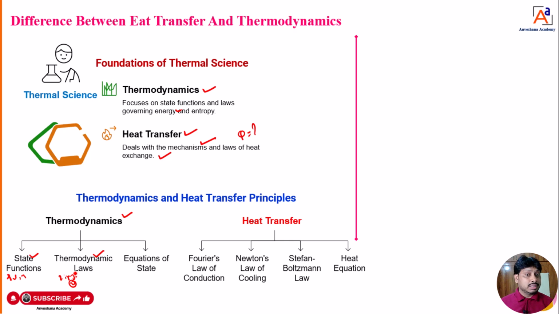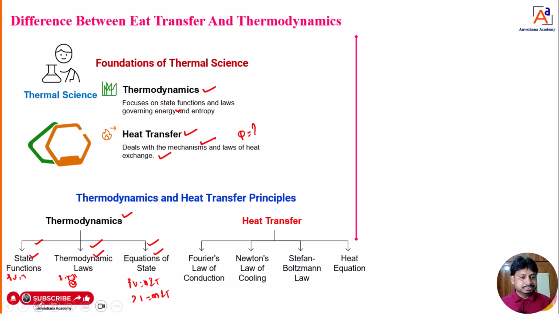Then the second law of thermodynamics, that is the Kelvin or Clausius statement. Next, the third law is also there. But this thermodynamics is going to discuss the thermodynamic laws, and also the equation of state. That is PV equals nRT, or if you are considering mass, PV equals mRT. This is the equation. So thermodynamics is going to discuss state functions, thermodynamic laws and the equation of state.